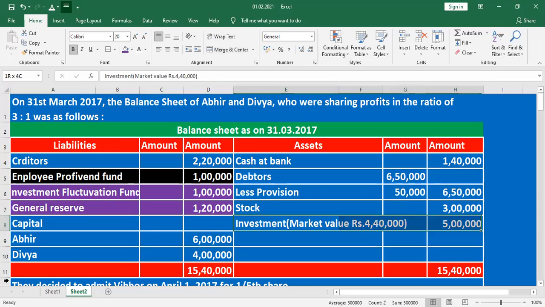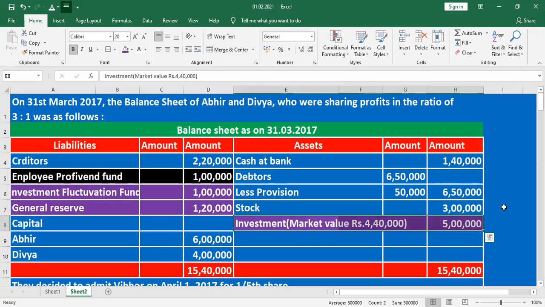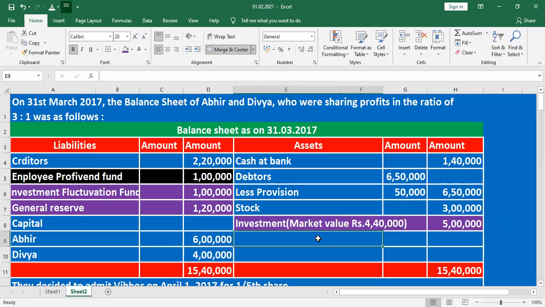Then here the important note: they are given investment of 5 lakh, but the market value is 4,40,000. Investment 5 lakh, the market value 4,40,000. It means 60,000 value is less. The 60,000 is lost. Out of the 1 lakh investment fluctuation fund we deduct 60,000. Remaining 40,000 is to be distributed to the partners.